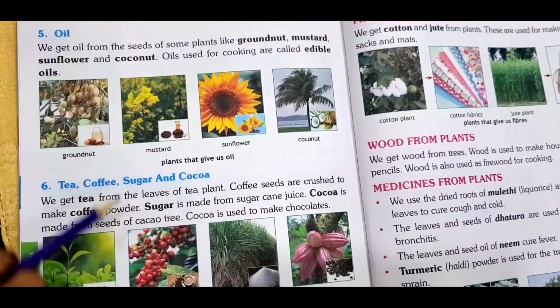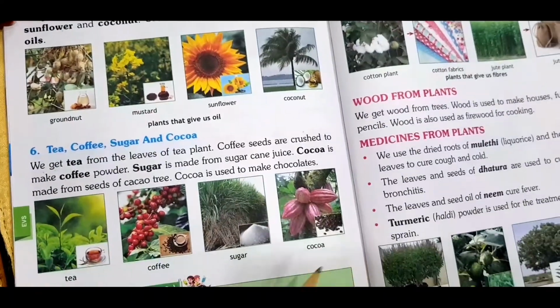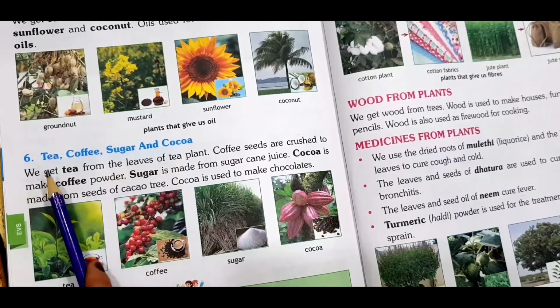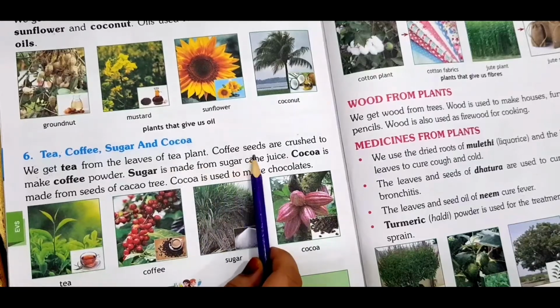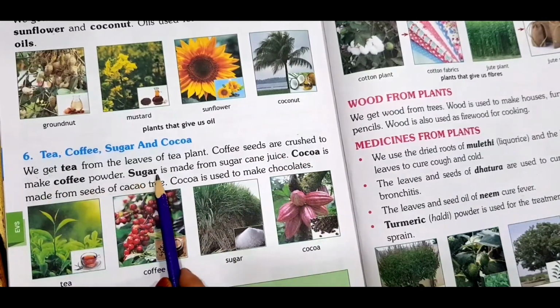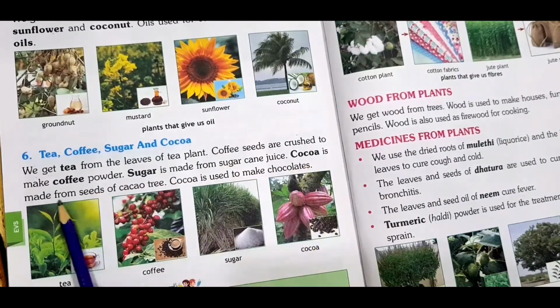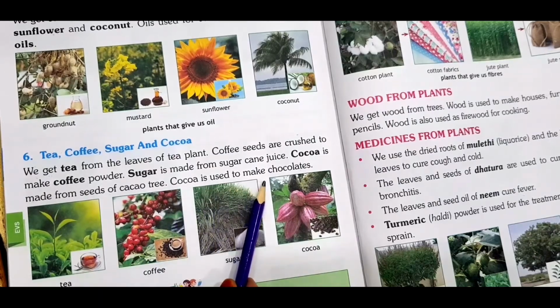Yes children, now we are going to see the next one. Next is tea, coffee, sugar and cocoa. We get tea from the leaves of the tea plant. Coffee seeds are crushed to make coffee powder. Sugar is made from sugarcane juice. Cocoa is made from seeds of the cocoa tree. Cocoa is used to make chocolates.